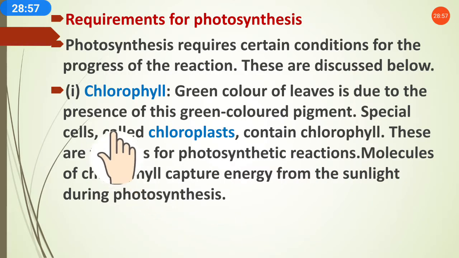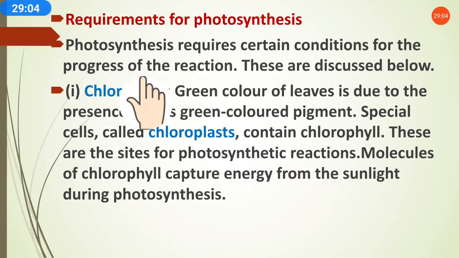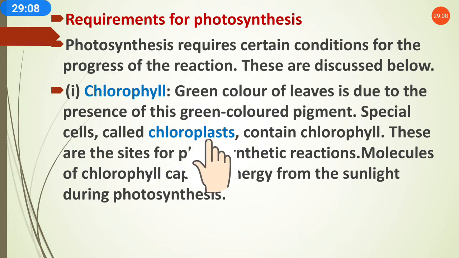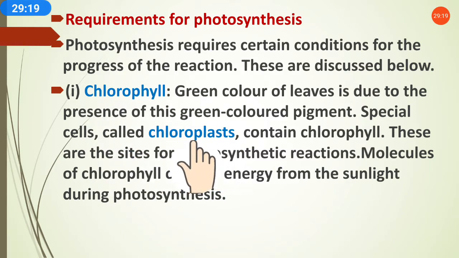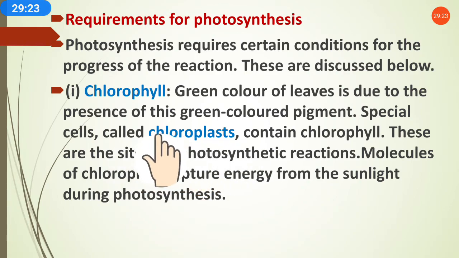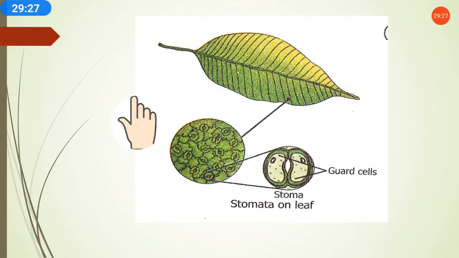So the first main important requirement of photosynthesis is chlorophyll, which is a green colored pigment. And chlorophyll is present in which cell? In the chloroplast cell. Please remember, don't get confused. In exams, this type of one-word objective question can come: in which cell is chlorophyll present? Which special cell? The chloroplast cell, and the green color pigment is called chlorophyll. Okay.